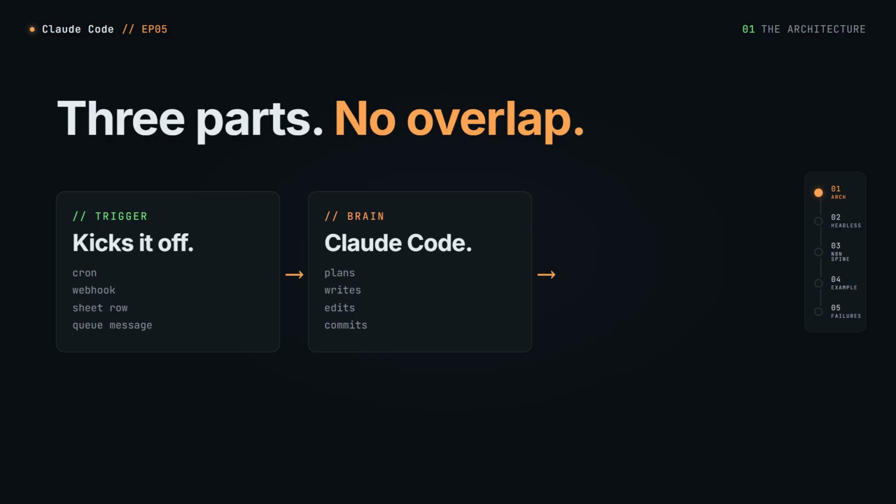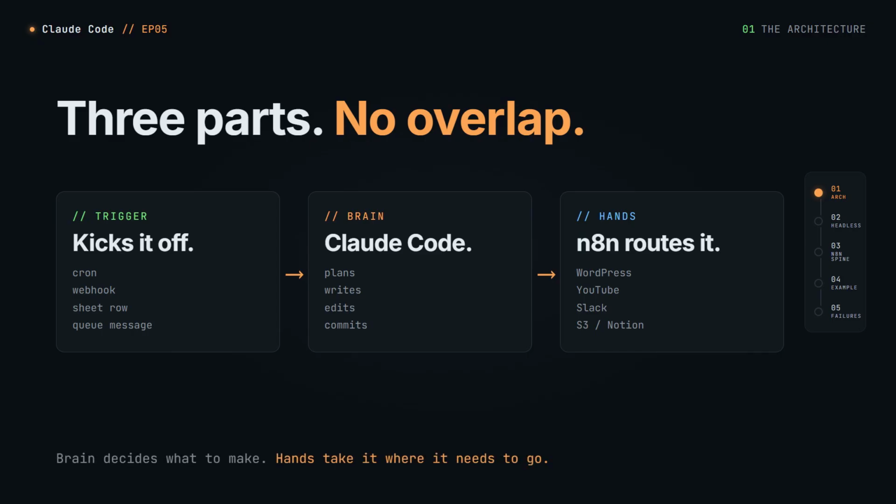The hands are n8n. It catches the trigger, calls Claude Code, takes the output, a finished article, a video script, a deployed app, and routes it. WordPress, YouTube, S3, Slack, Notion, whatever you publish to. The brain decides what to make. The hands take it where it needs to go. Neither one tries to do the other's job.